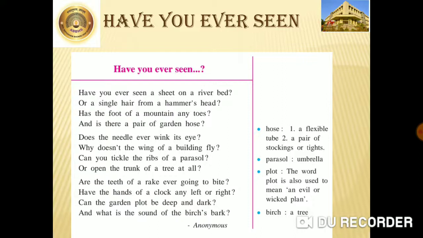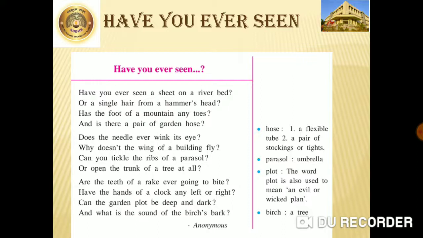Have you ever seen a sheet on a riverbed or a single hair from the hammer's head? Has the foot of the mountain any toes? And is there a pair of garden hose? Does the needle ever wink its eye? Why doesn't the wing of a building fly?